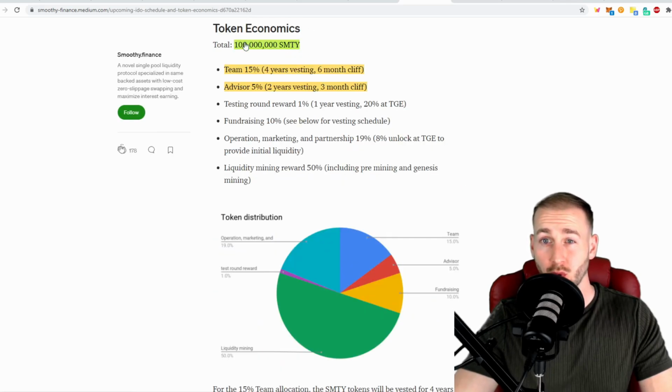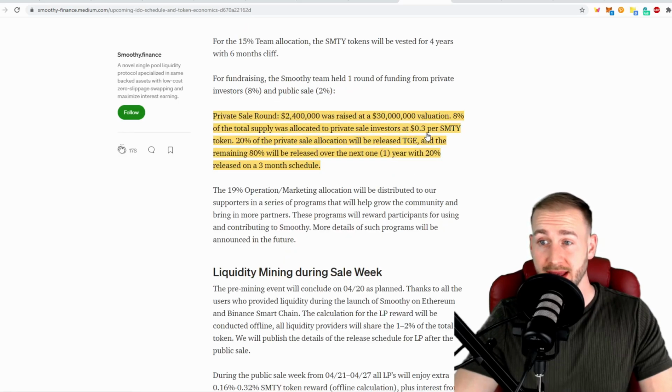Tokenomics wise, there will be 100 million Smoothy tokens maximum. The team are actually vesting over a 4-year period and the advisors over a 2-year period. Private sale investors actually paid 30 cents per Smoothy token. They will get 20% of their allocation at the TGE. And then the remaining tokens, those 80%, will be released on a 3-month basis at 20% per 3 months.